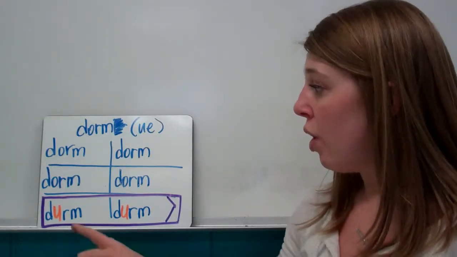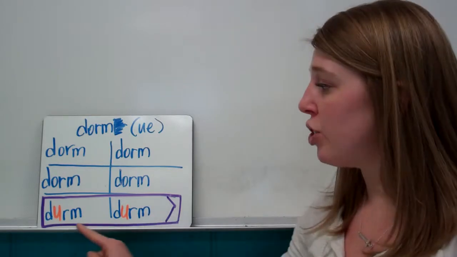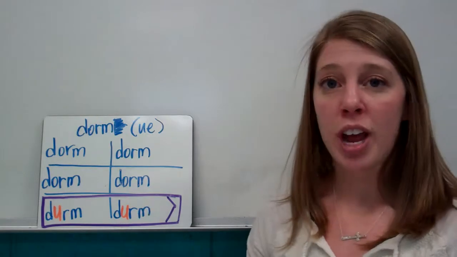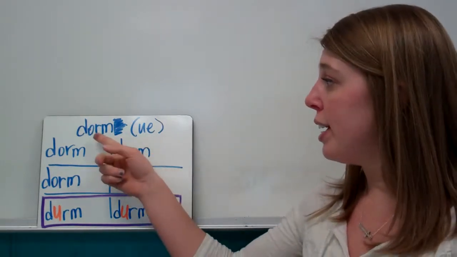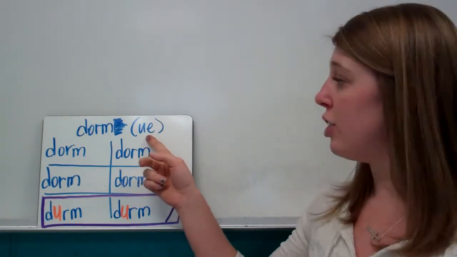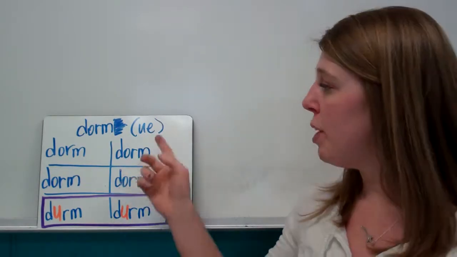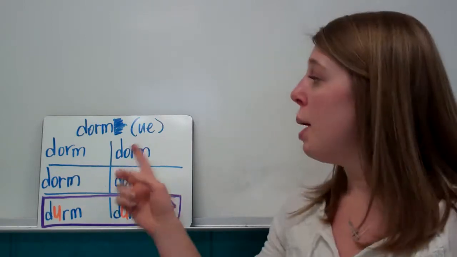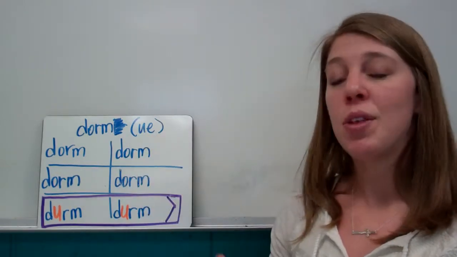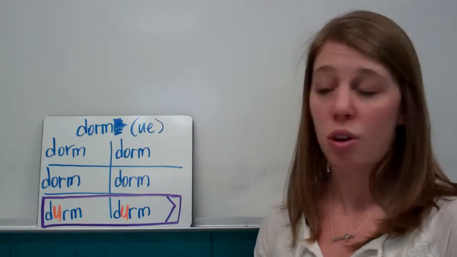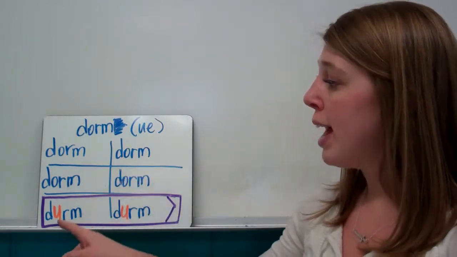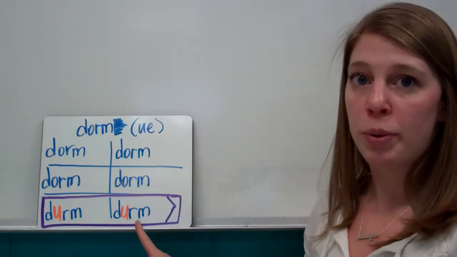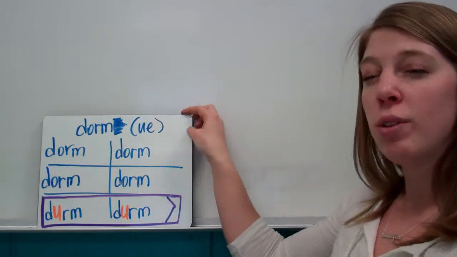Okay, well, we're only going to stem change in the sandal. So only the él form and the ellos form change. And the O is not going to go to a UE, it's just going to go to a U. We put this out there just to let you know that in the present tense, that's what it changes to, but you should know in the past tense, even though it says UE, you only go to a U. Okay, so we have dorm, dorm, and here in our sandal we have durm, and dorm, dorm, and durm. Okay, so that's the only stem changing part.